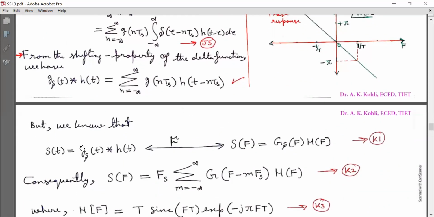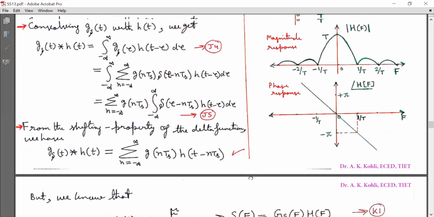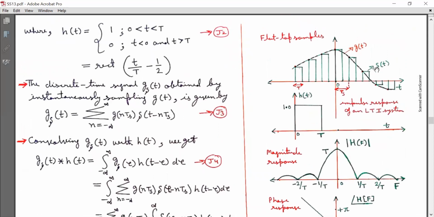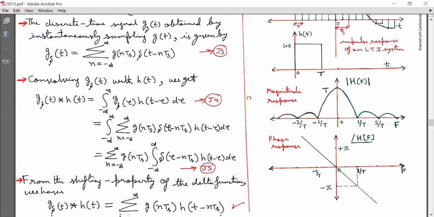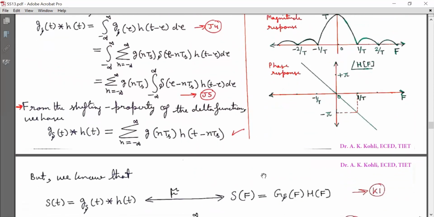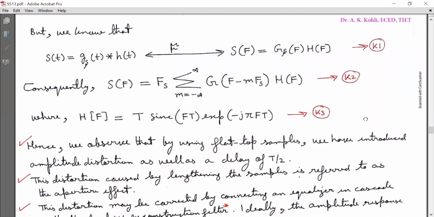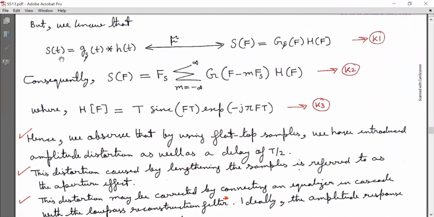But we know that s(t) is the sampled signal, flat top samples, s(t), here indicated in the graph. But we know that sampled signal s(t) is equal to g_delta(t) linearly convolved with h(t). Now I'm taking its CTFT, that is equal to S(f), and that is equal to G_delta(f) H(f). So S(f) is equal to G_delta(f) H(f), mark it as equation K1.